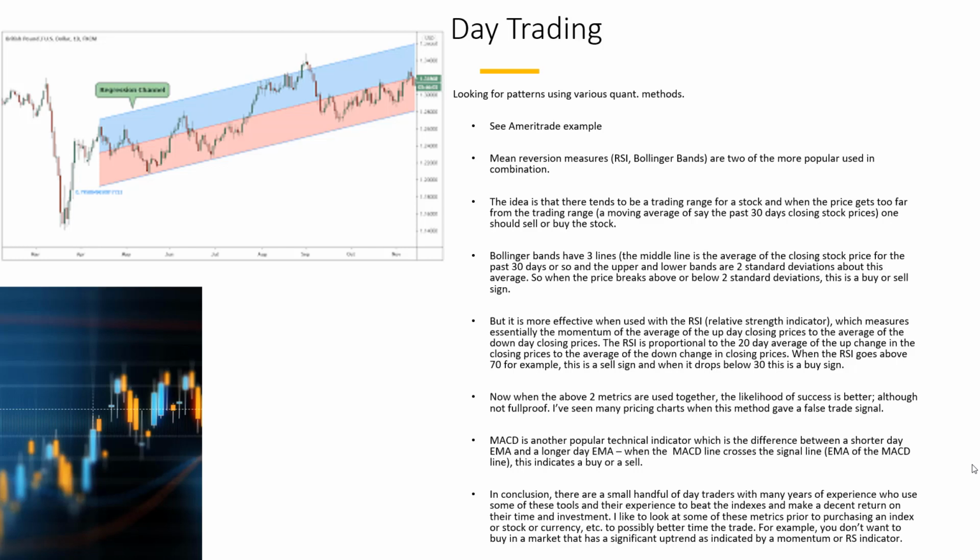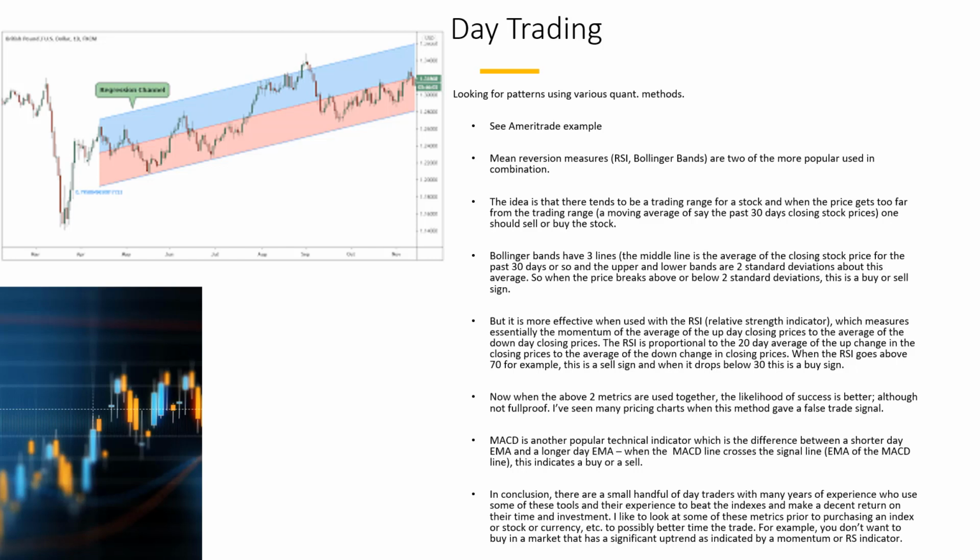So the idea is that when the price breaks above or below the two standard deviations, this is a buy or sell sign. But it is more effective when used with the RSI. RSI is relative strength indicator, as I mentioned before. This measures essentially the momentum of the average of the up day closing prices to the average of the down day closing prices. The RSI is proportional to the 20-day average of the up change in the closing prices to the average of the down change in the closing prices.